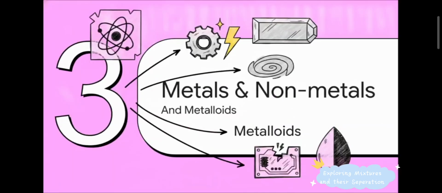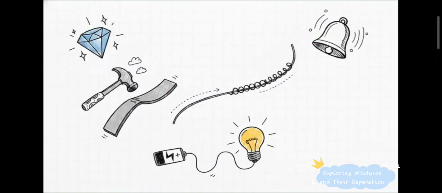Next up, section 3, metals, nonmetals, and metalloids. Let's rapidly break these elements down, starting with metals. Metals have very specific properties. They are lustrous, which just means shiny. They're malleable, so think of how a mother's gold jewelry can be beaten and shaped into these thin, beautiful designs without breaking. They're ductile, meaning they can be stretched out into long wires, kind of like pulling apart sticky bubblegum. They're sonorous, which means they give off a ringing sound when you strike them. And of course, they are fantastic conductors of heat and electricity.